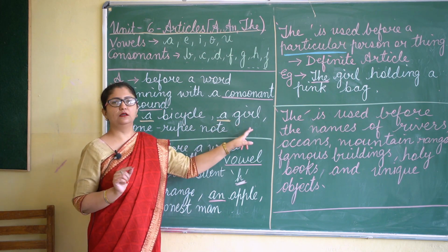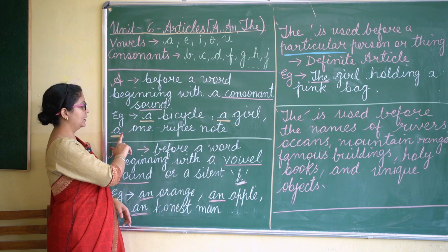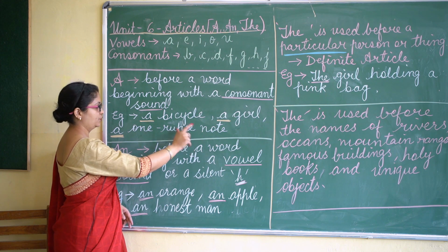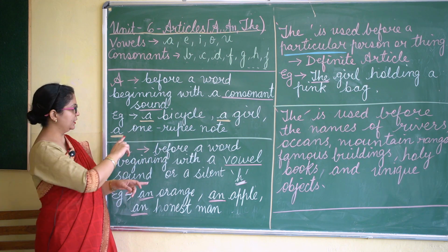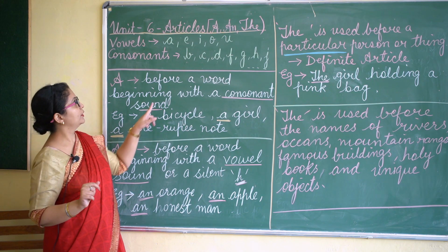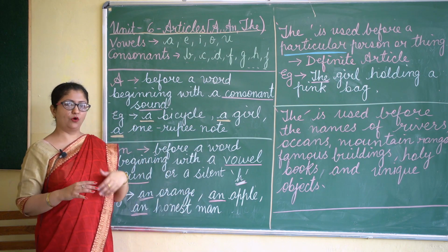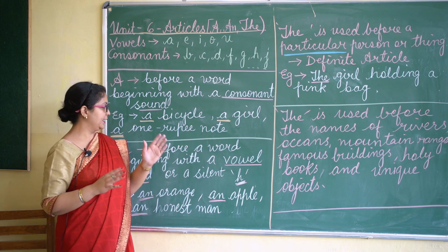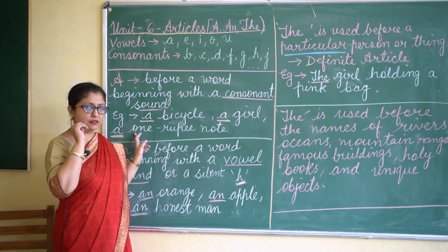We say a girl. Now, here I have written a 1 rupee note. When we say 1, here it starts with O. Now O is a vowel, but what I have already told you that here the spelling will not matter, the sound will matter.